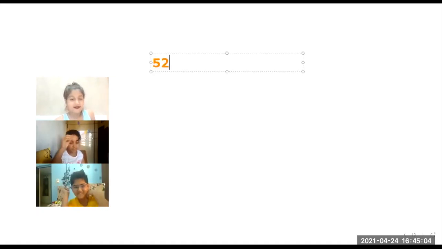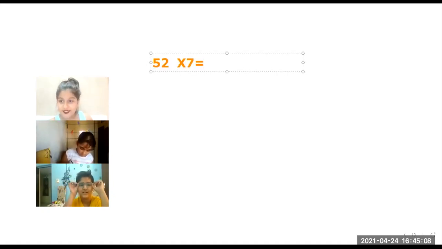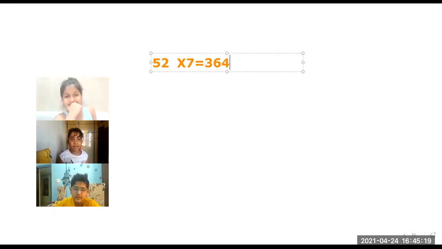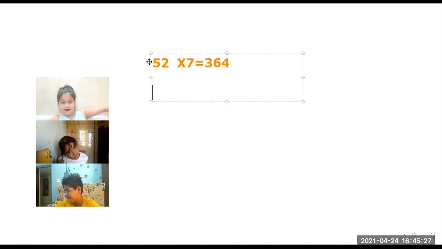52 multiply by 7. Like this, you have to write the answer. Don't do it on the paper. You have to calculate here only. 50 sevens are 350, 2 sevens are 14. 350 plus 14, 364. Like this, you have to tell me the answer. Okay? Don't do it on the paper.